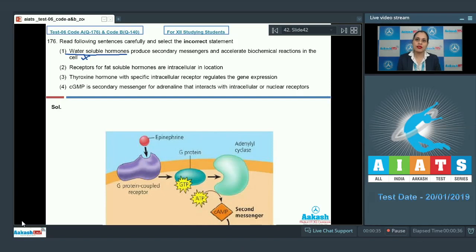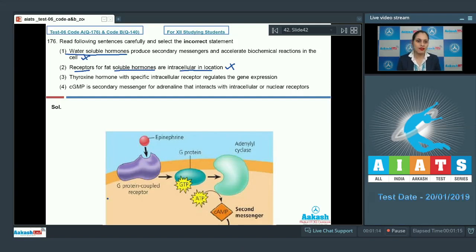And this hormone-receptor complex brings about conformational changes in the receptor and produces secondary messengers such as calcium or cyclic AMP. The next statement given is, receptors for fat-soluble hormones are intracellular in location. As it is also a correct statement, this cannot be the correct answer to our question, because water-soluble hormones have membrane-bound receptors, whereas fat-soluble or lipid-soluble hormones have intracellular receptors.